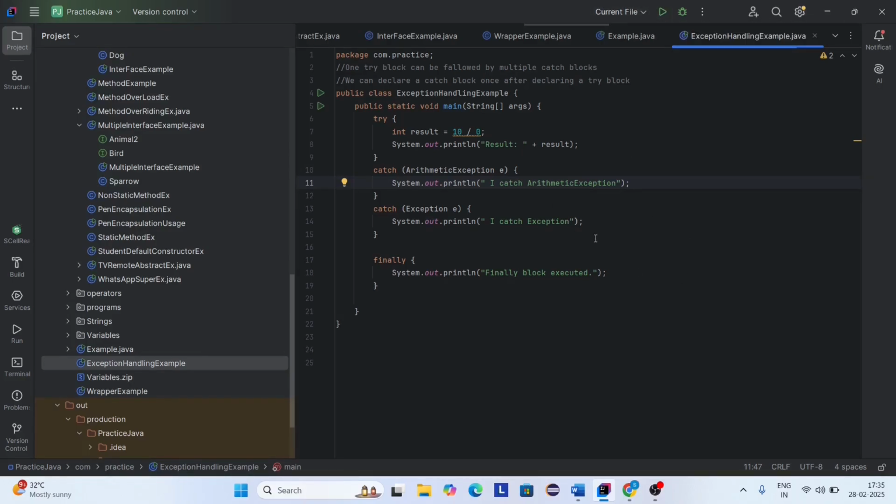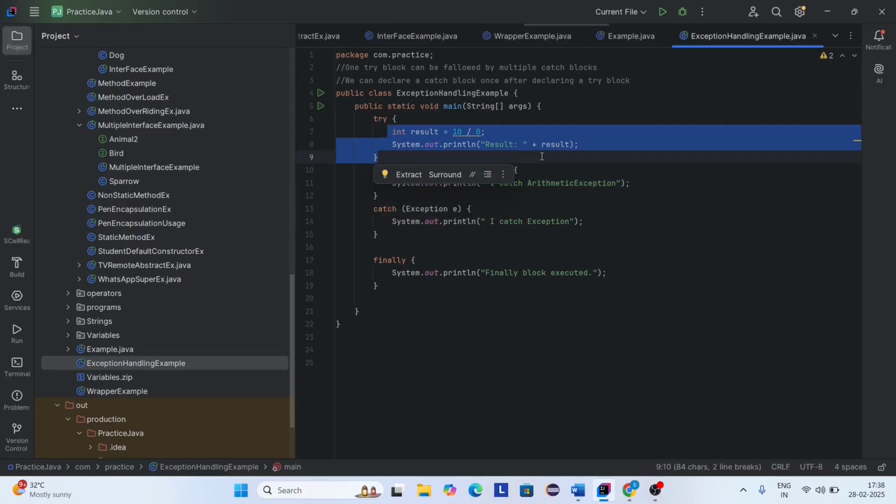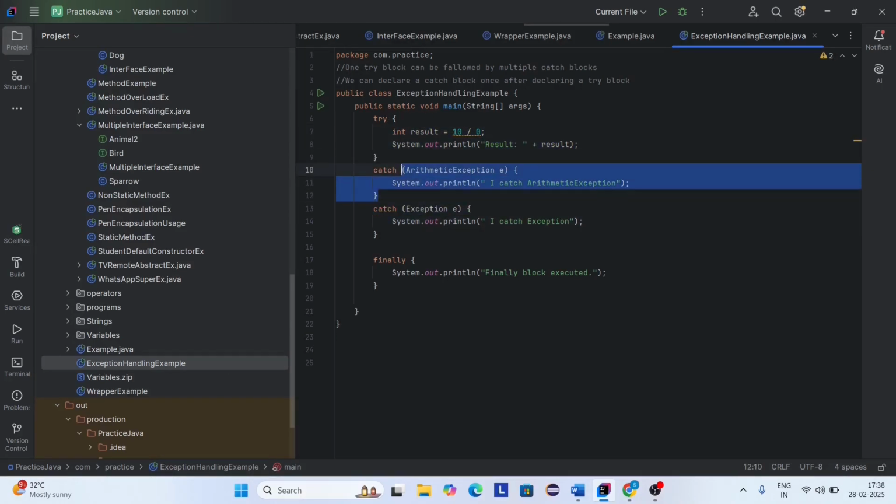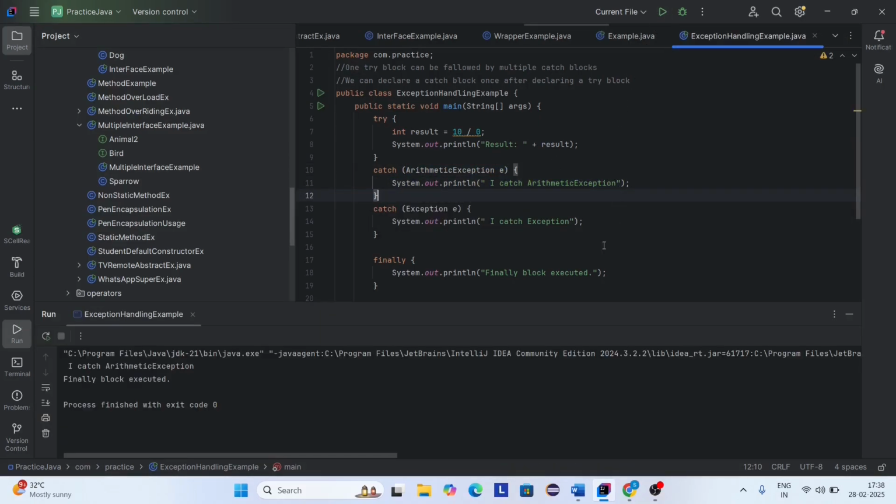Let's run the code. Here I'm printing the message as I catch arithmetic exception. The try block is checking for its related error in the catch blocks. It feels that arithmetic exception is the right one, so it went to this block and printed. This time arithmetic exception is printed because the error is related to this. Let's run the code. Here you can see I catch arithmetic exception, and the finally block also printed.